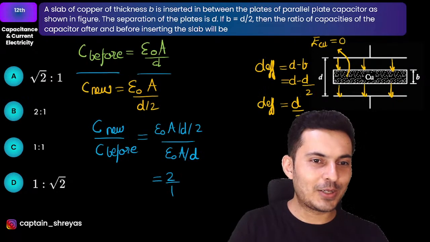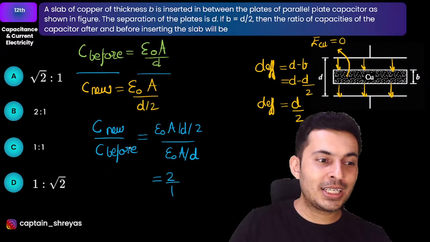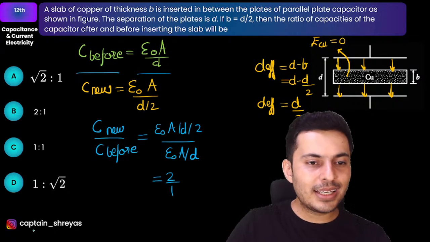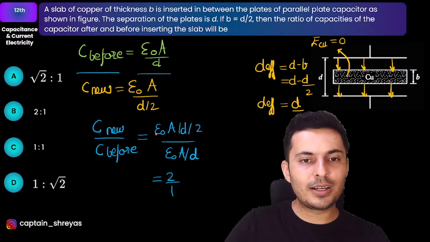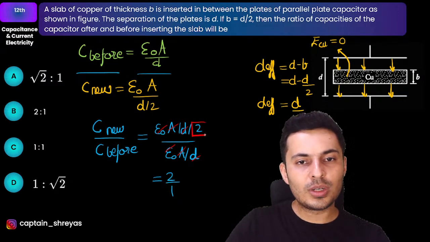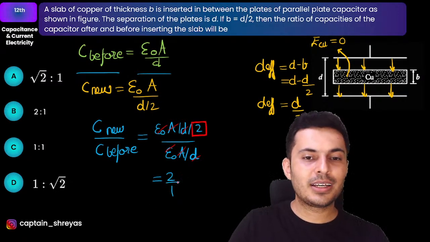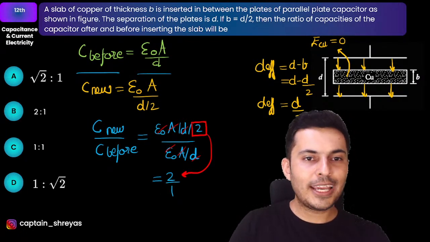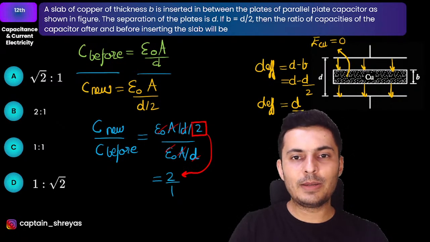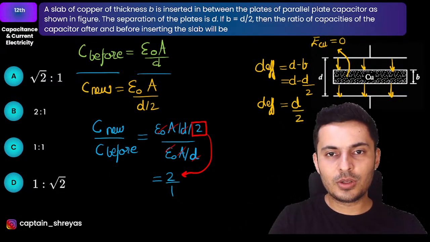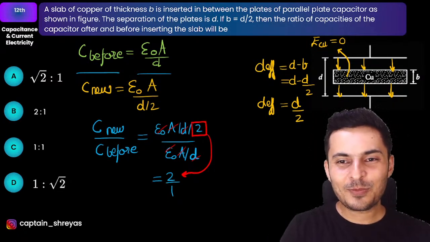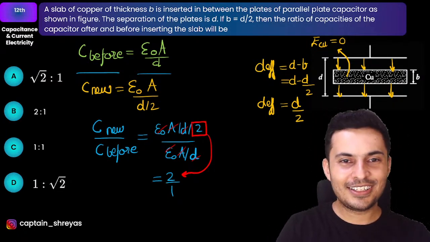Nope, Komal, it is not C, it is option B. Be careful, this 2 is there. Here the 2 is not there. So everything else will get cancelled. Only the 2 will remain. Epsilon, epsilon, A, A, D, D cancel. Do you see this 2 is remaining? And the 2 comes right over here in the numerator. Okay, is that clear? It is not 1:1. A lot of people make that mistake. Oh, I think you are not able to see that D effective is D by 2. My head was blocking it. Oops, my bad. So it was D by 2, my warriors. Okay, great.